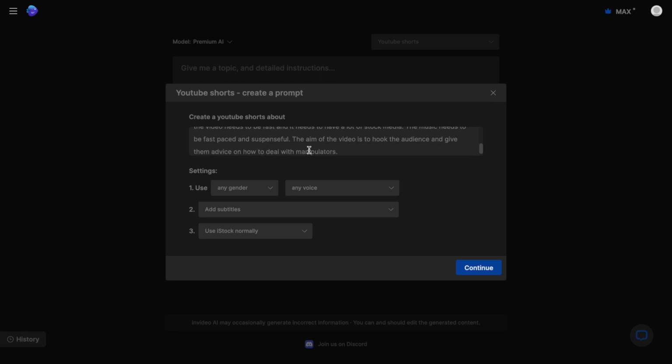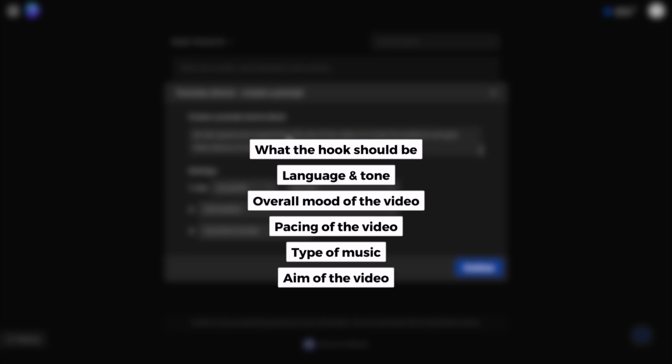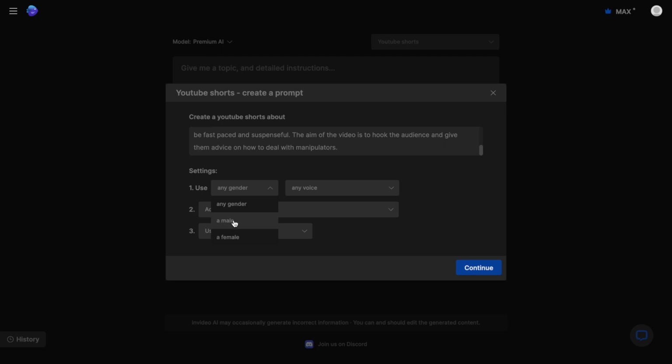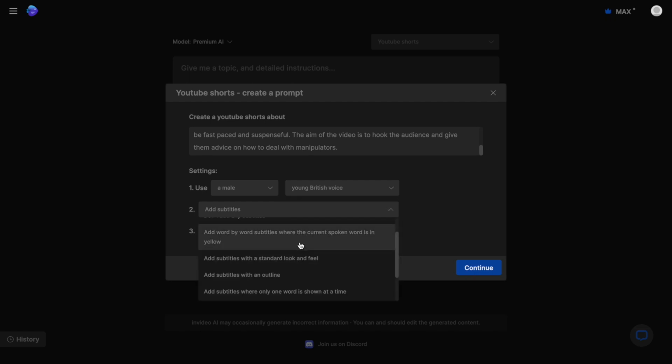So now, as you can see with this hook, we have covered several different parameters, which is what we want the hook to look like, what is the kind of language we want, what is the overall mood of the video that we want, what do we want the pacing of the video to be like, what do we want the music to be like, and what is the aim of the video. With that, we will then go ahead and choose our voiceover. We want to go with a British male because I feel that voice will go really well with the topic. And then we want it to show subtitles.